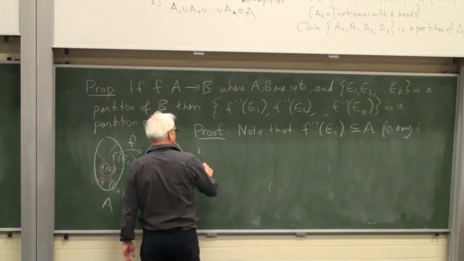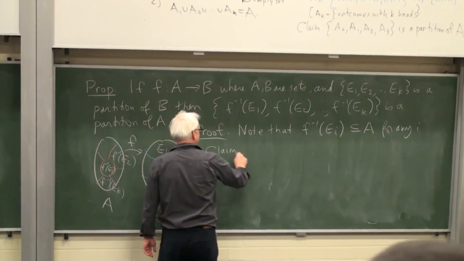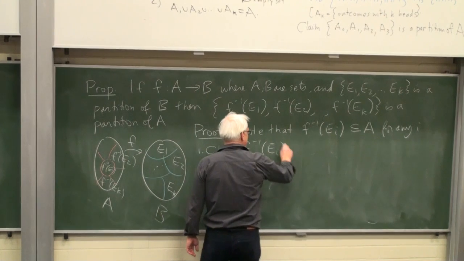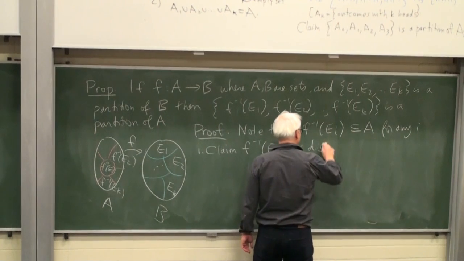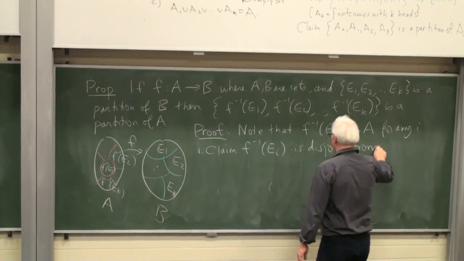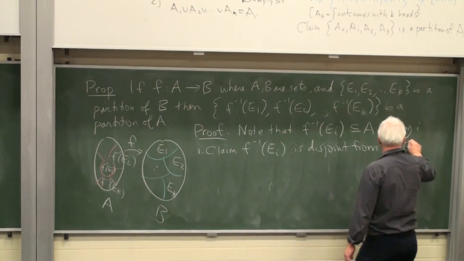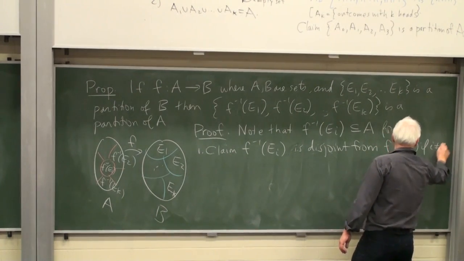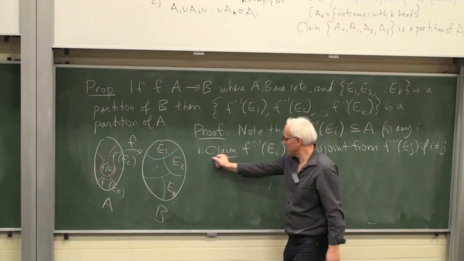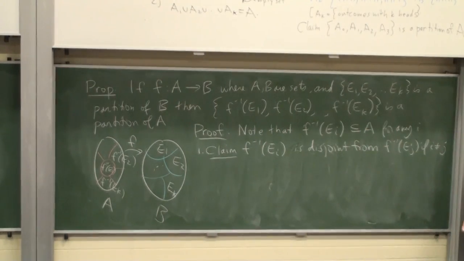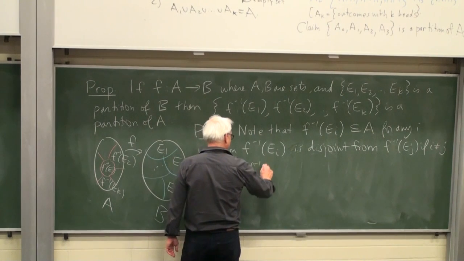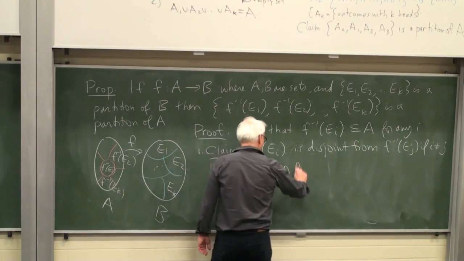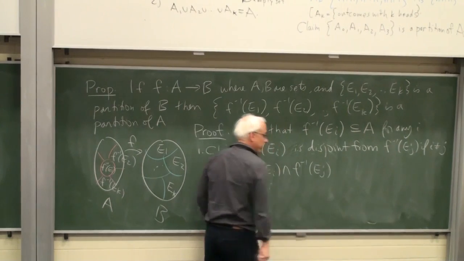Well, okay, disjoint. So claim: F inverse of EI is disjoint from F inverse of EJ if I does not equal J. Well, if A belongs to F inverse of EI and it belongs to F inverse of EJ, then what does it mean?